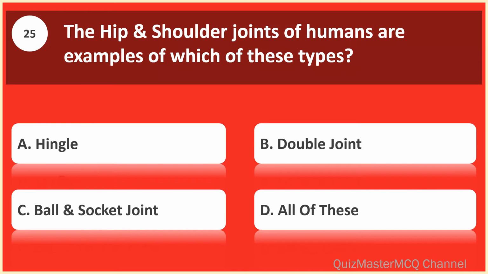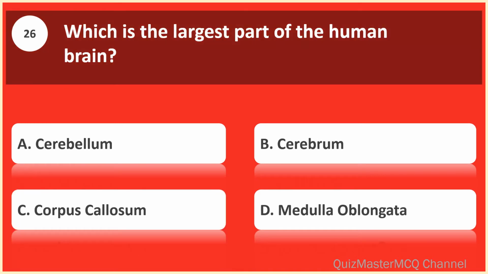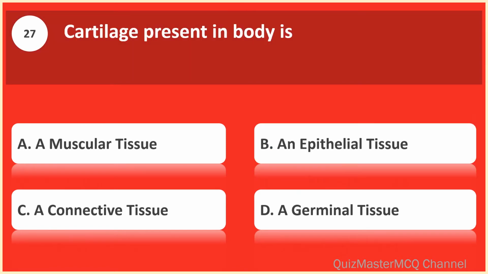The hip and shoulder joints of humans are examples of which of these types? Ball and socket joint. Which is the largest part of the human brain? Cerebrum. Cartilage present in body is a connective tissue.